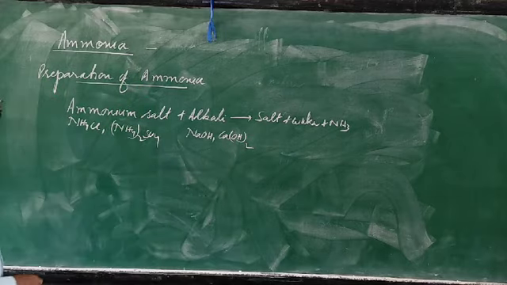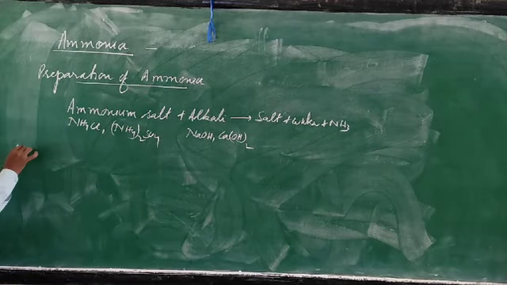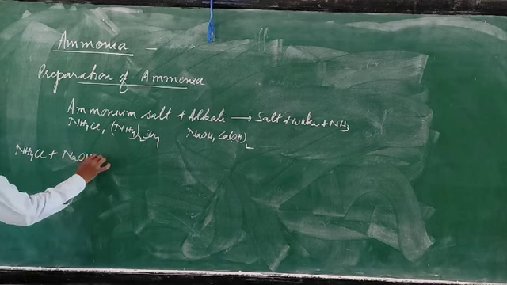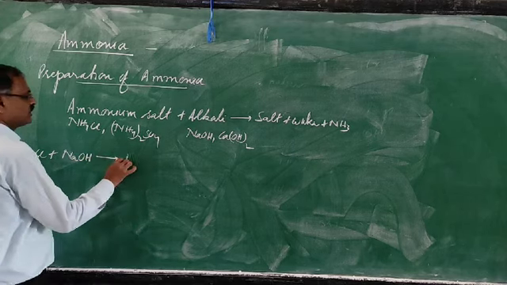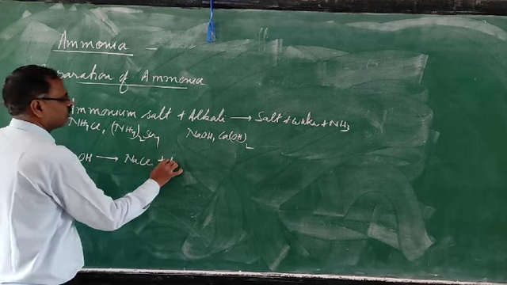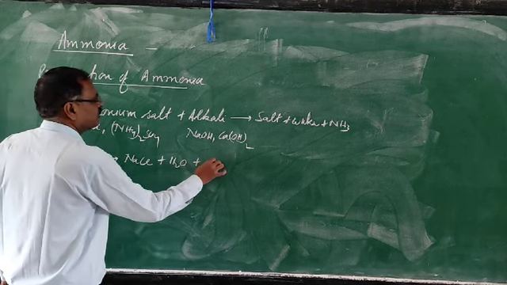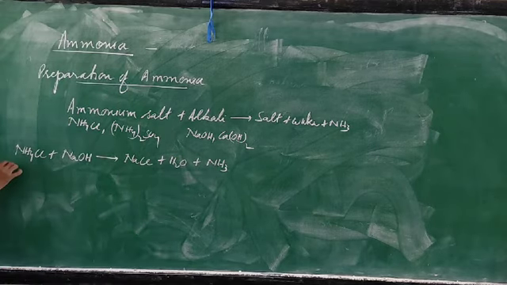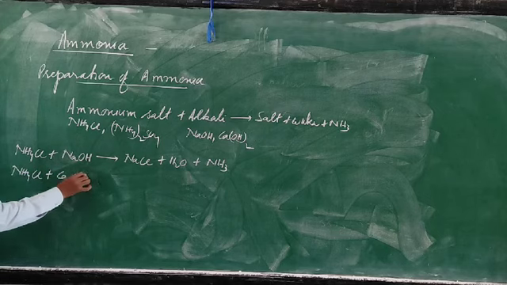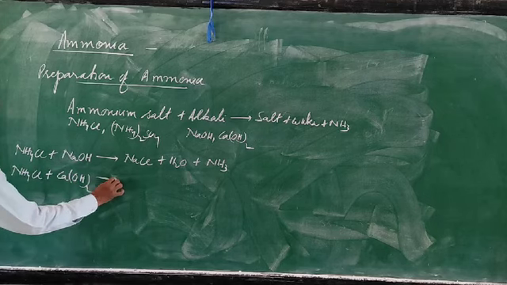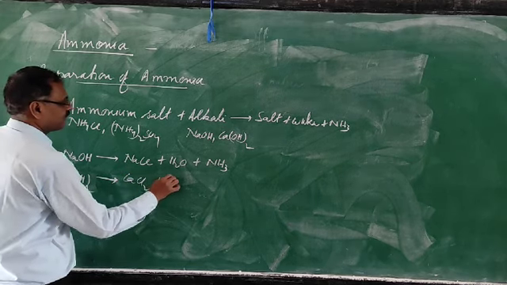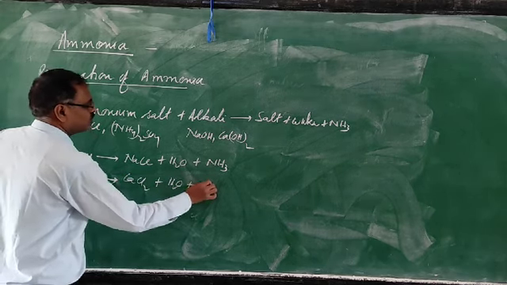Anyone can be used. So ammonium chloride heated with sodium hydroxide will form sodium chloride, water and ammonia. In the same way, if you take ammonium chloride heated with calcium hydroxide, it forms salt, water and ammonia.